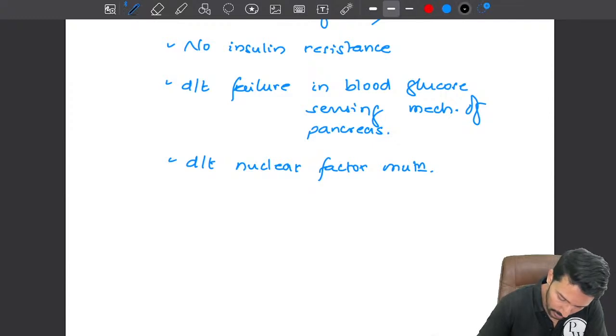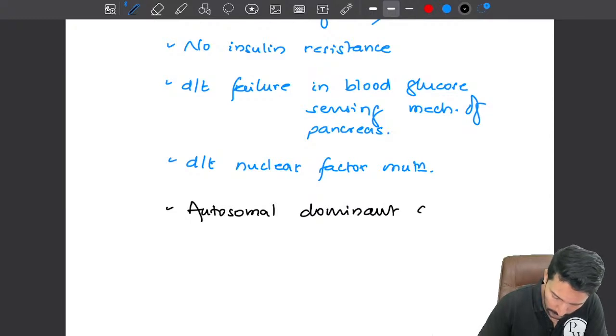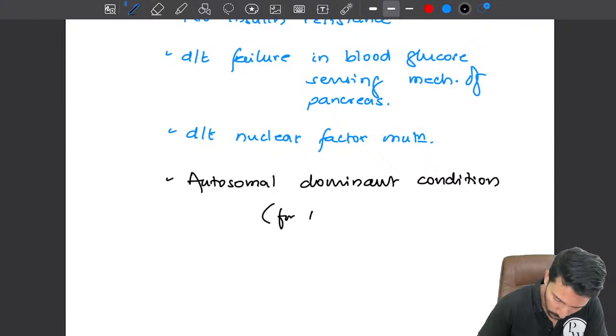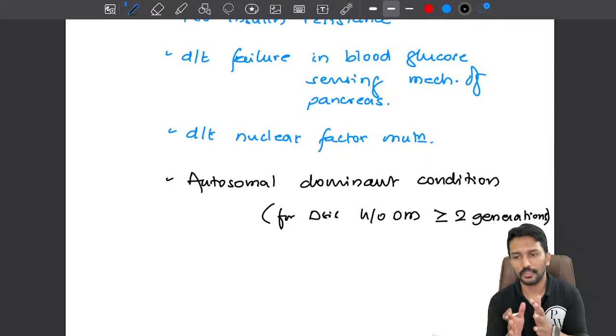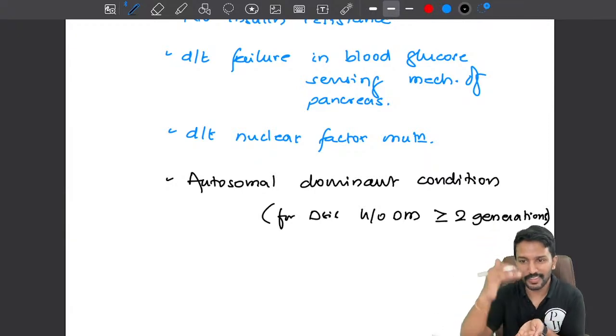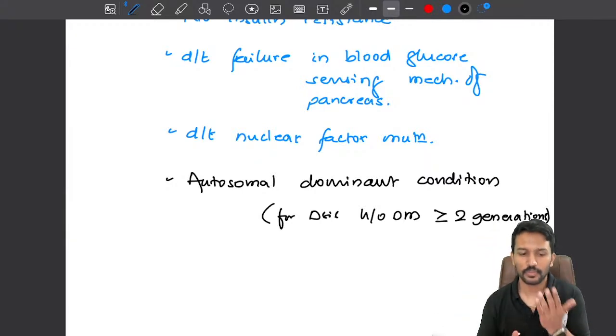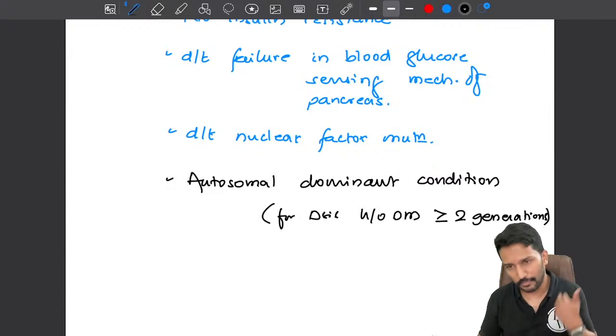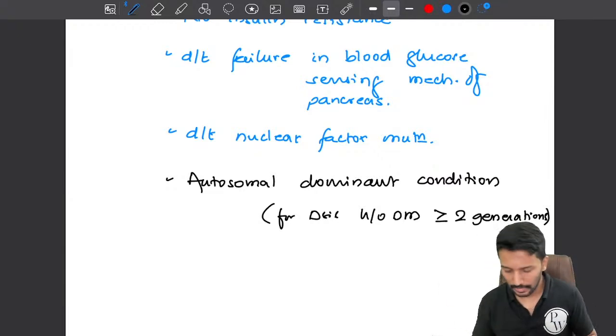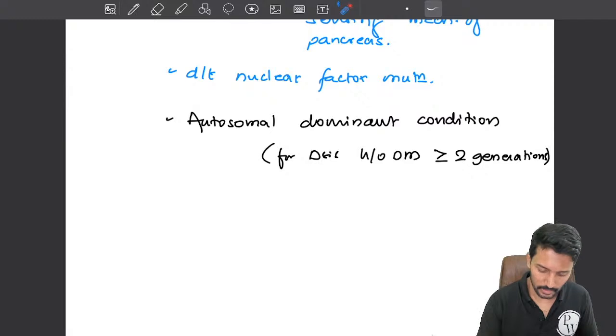Okay, and these are generally inherited as autosomal dominant conditions. So that is why for the diagnosis of MODY we need to have a history of DM in more than or equal to 2 generations. At least 2 generations before this index case. So that means a total of 3 generations should have diabetes, because it is autosomal dominant. There is no escape, right? I will transfer it to my kid. My kid will transfer it to the next generation because it is an autosomal dominant condition.